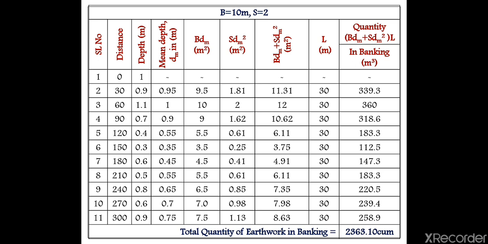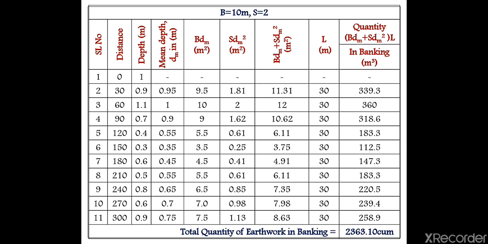Now you got BDM, and you got SDM square. So you have to add both the values, that is 9.5 plus 1.81 will give you 11.31. This is the area of that banking. Again 10 plus 2 is 12, 9 plus 1.62 is 10.62, right? BDM value plus SDM square value you have to add, so that you get the area values.